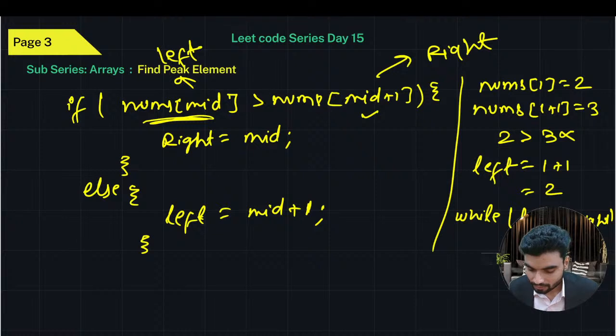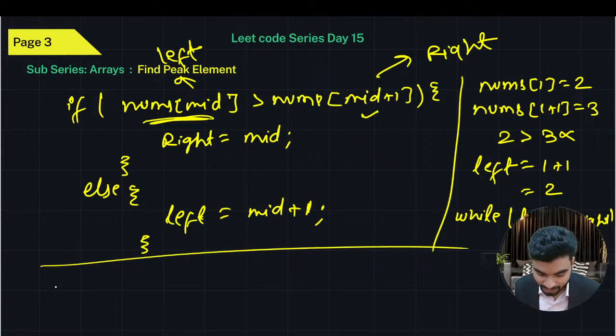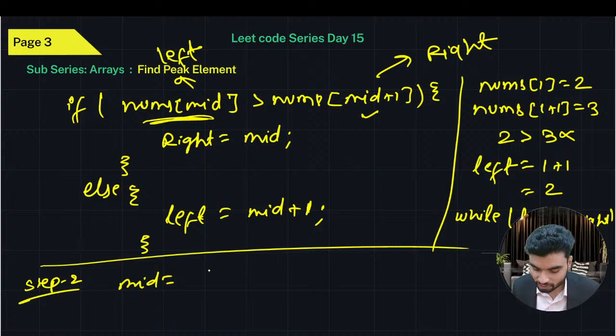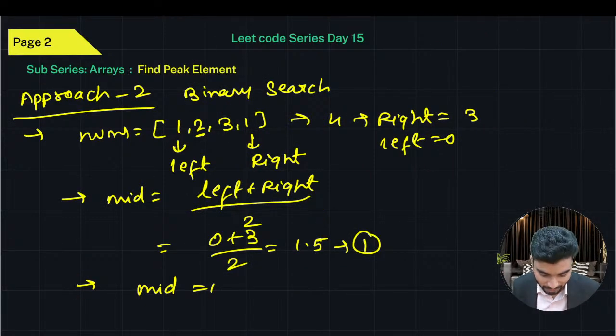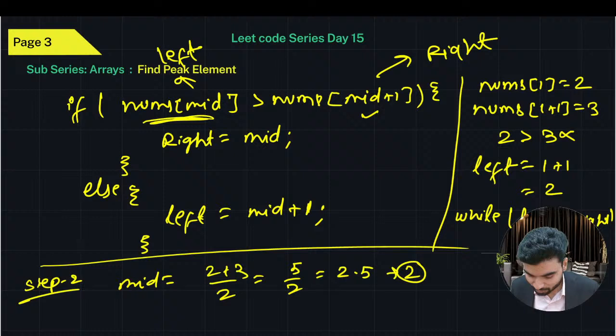Tell me the value of right. The value of right is 3. The value of left is 2, which means 2 is less than 3, which is true, which means calculate the mid again. At the second step, we'll calculate the mid. The value of mid will be left plus right by 2. So the left is 2, right is 3, and this becomes 5 by 2, which means 2.5. In integer, we can say this is 2. So tell me, at the second index what value did we have? At the second index we had 3. Yes or no?